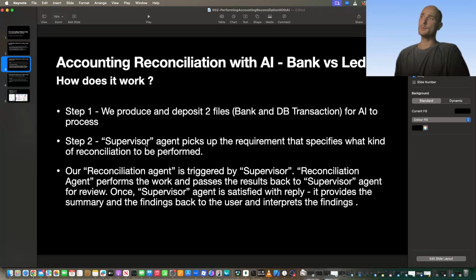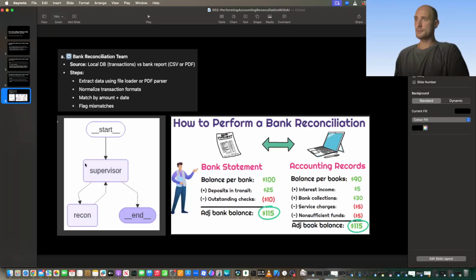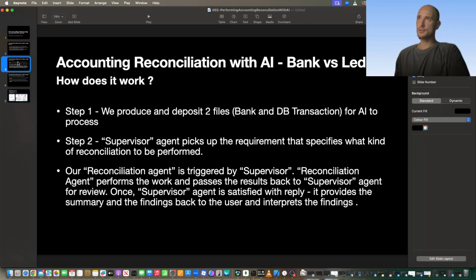Step number 2, the supervisor agent. Remember, there's two agents in our network: the supervisor agent and the reconciliation agent. The supervisor agent picks up the requirement and passes it on to the reconciliation agent. The reconciliation agent picks up the two files, attempts to reconcile them, and flags any variances back to the supervisor.